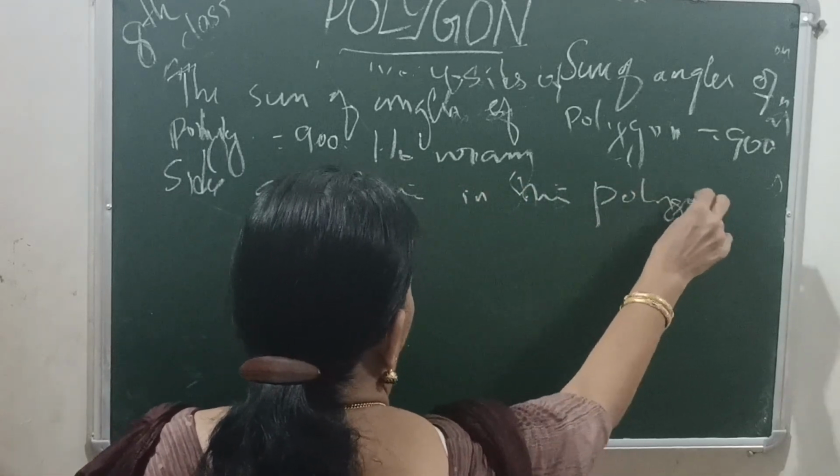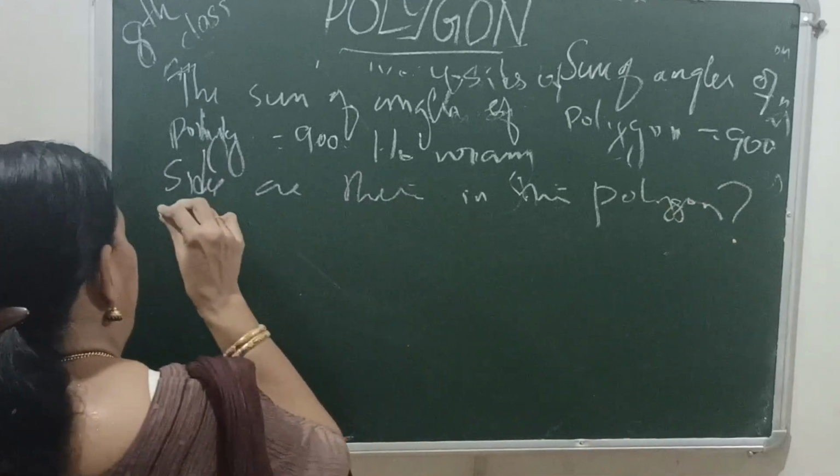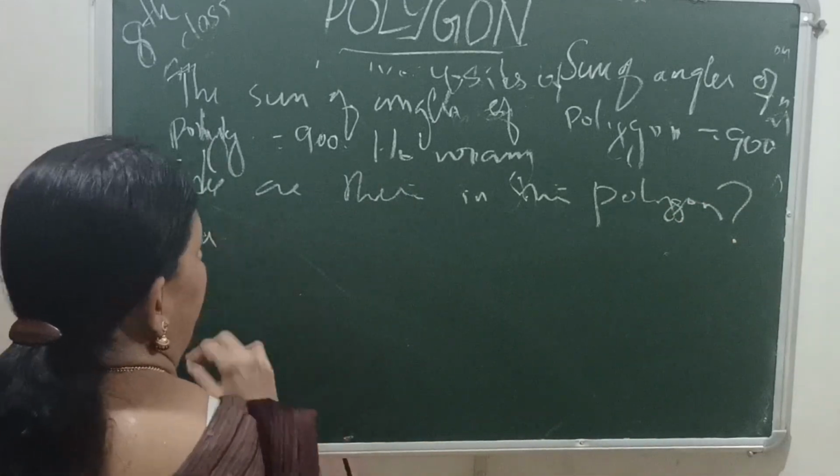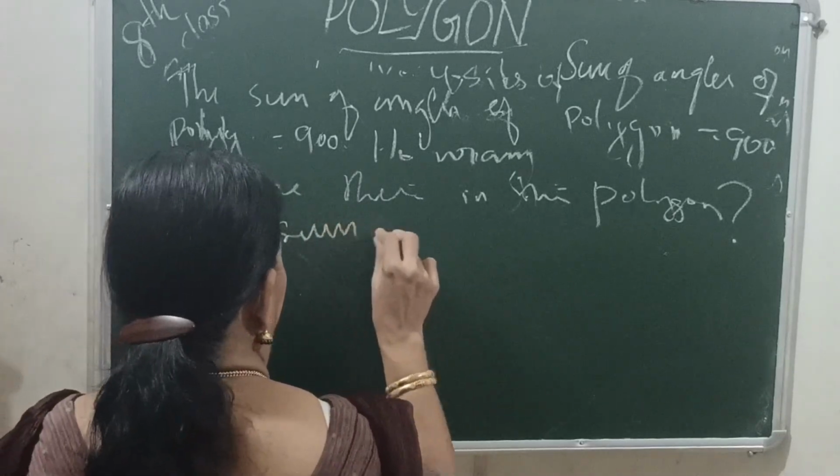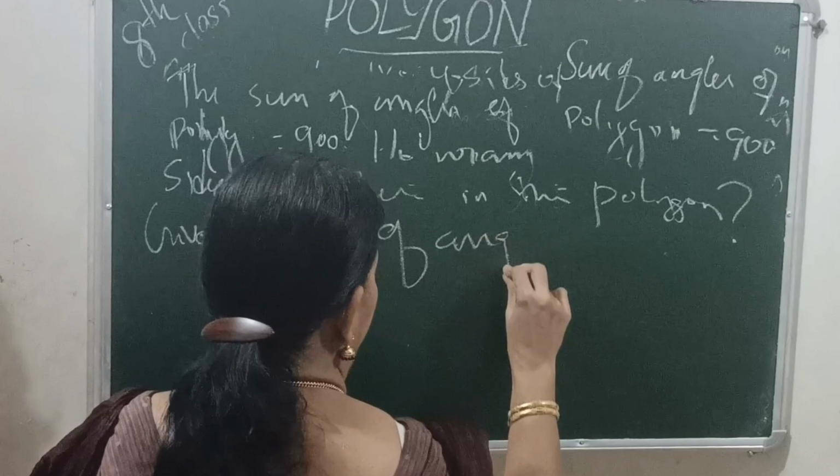Question. The polygon. Then given that the sum of angles is 900.